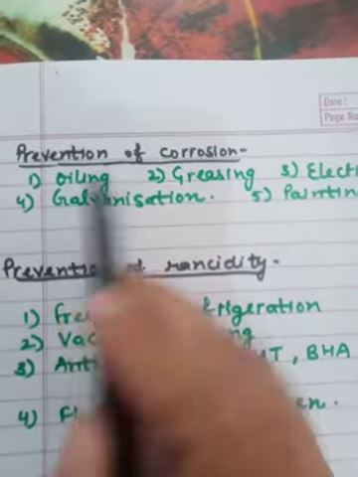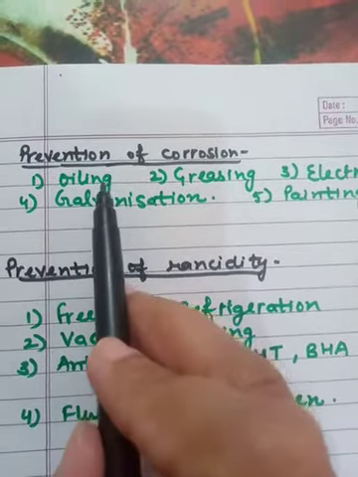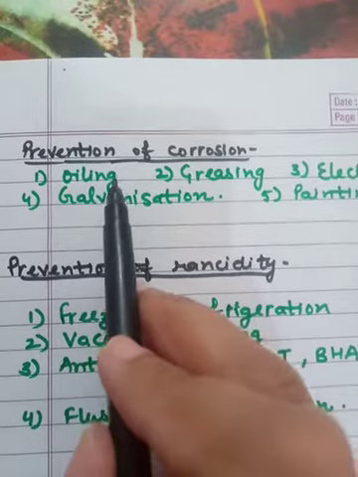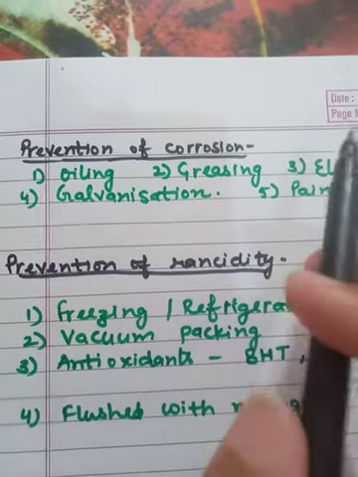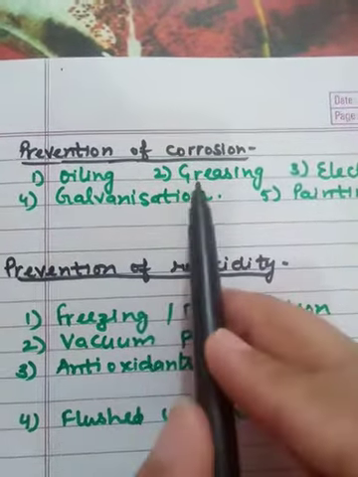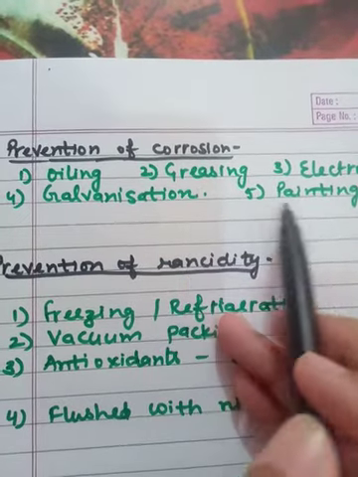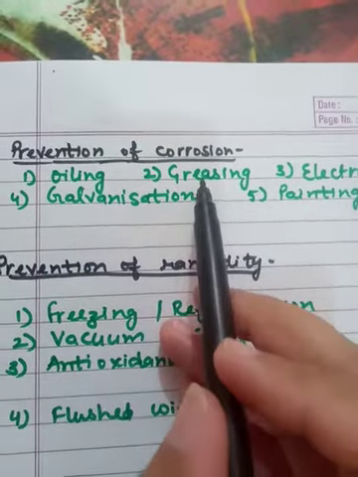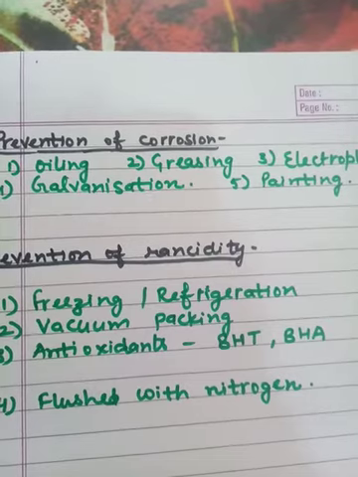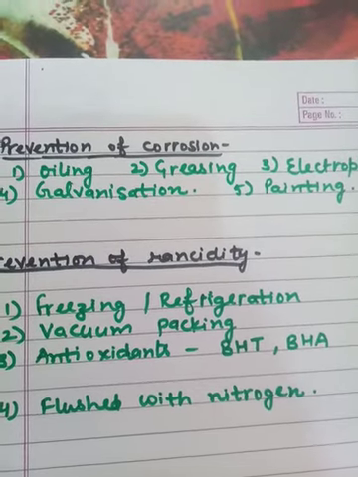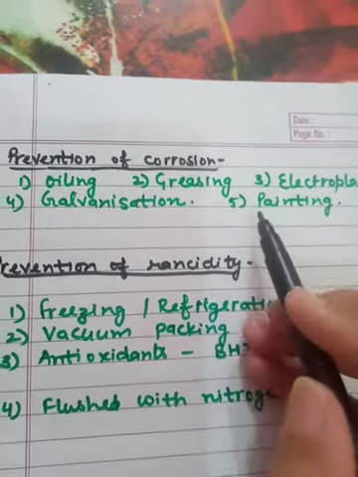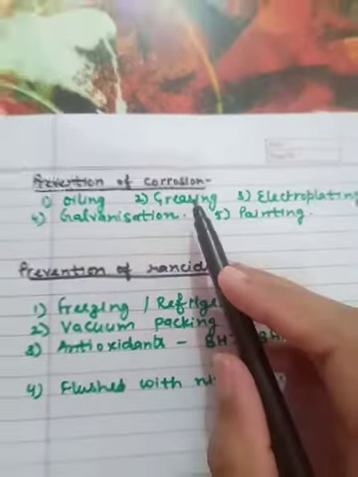By oiling. When we apply oil on the metals, the supply of oxygen and water will be cut off. Second is greasing. By applying grease, same method, the presence of oxygen and water will be cut off.